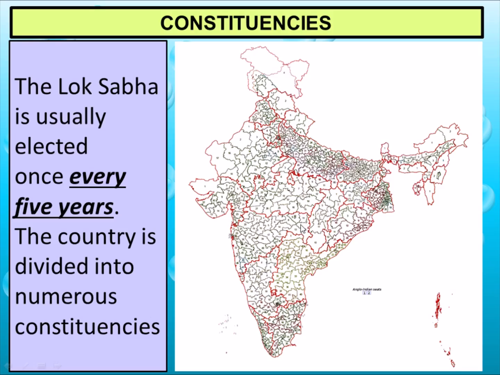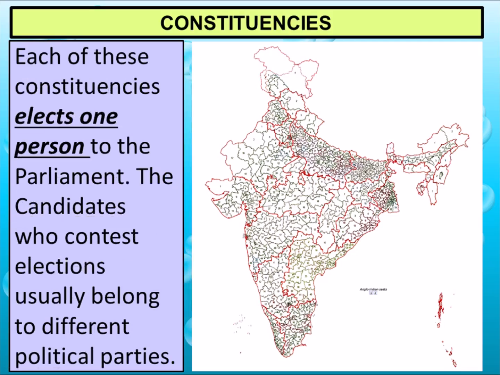So if somebody wants to fight the election, he can choose any area. These areas in political science are known as constituencies, and each of these constituencies can elect only one person. If you can see this top portion, this is I think Ladakh, this area is looking very big in size. But it doesn't mean that we can choose 2 or 3 leaders from this constituency. How big the area is doesn't matter. You will have to choose only one representative from that area.